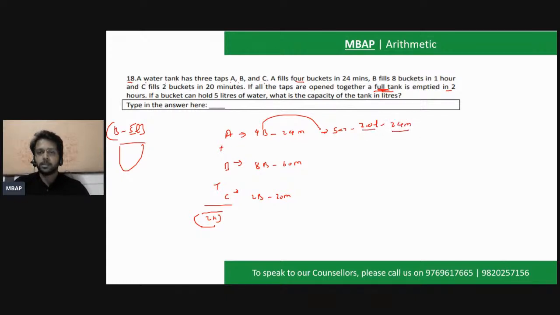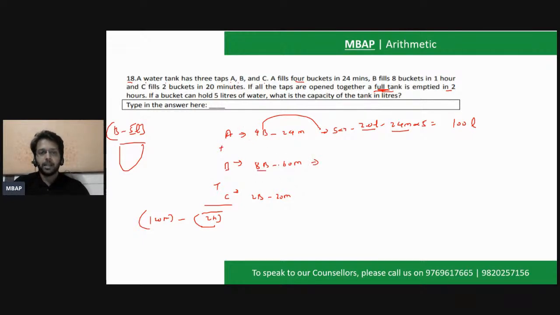If 20 liters has been filled in 24 minutes, in 2 hours, which is basically 120 minutes, how many liters will be filled? 24 into 5 would be 120. So 20 into 5 would be 100 liters. So A will fill how many liters? 100 liters is what you can conclude.